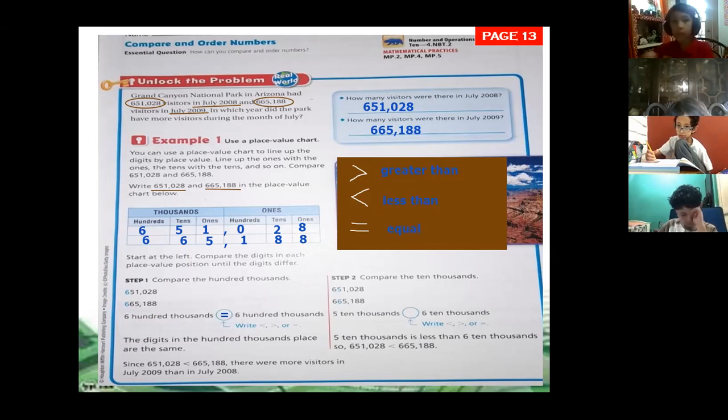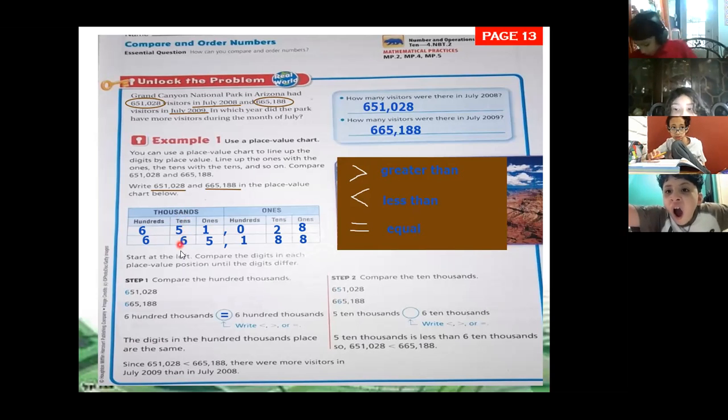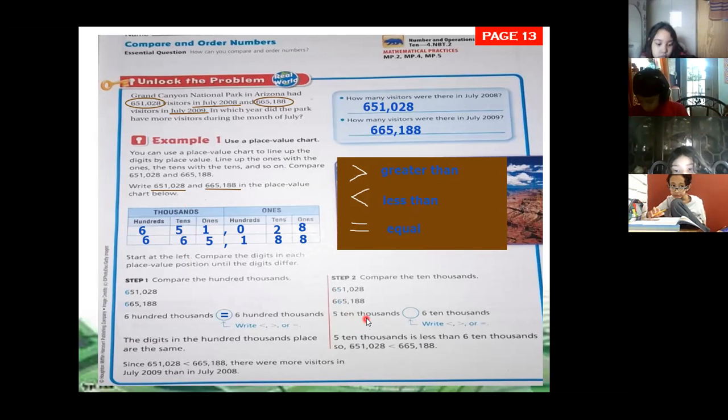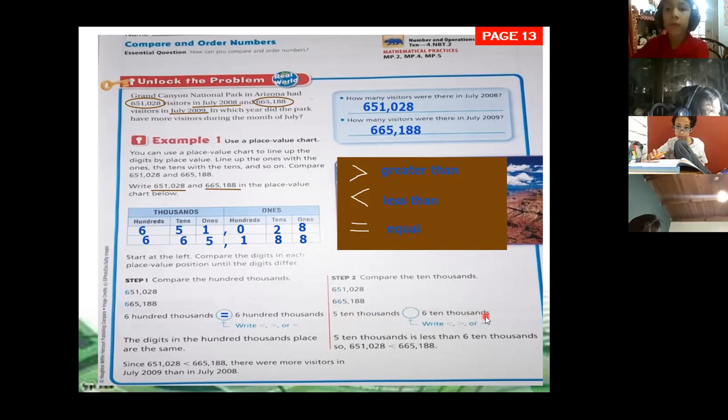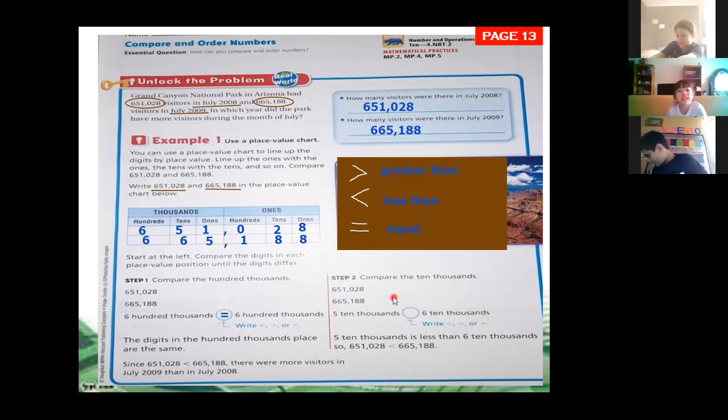Now, step number 2, we're going to compare the 10,000s. Which number are the 10,000s? Let's look at the place value chart. It's 5 10,000s with 6 10,000s. So we're going to compare 5 10,000s with 6 10,000s. Is 5 10,000s greater, less, or equal to 6 10,000s? Class? Less.